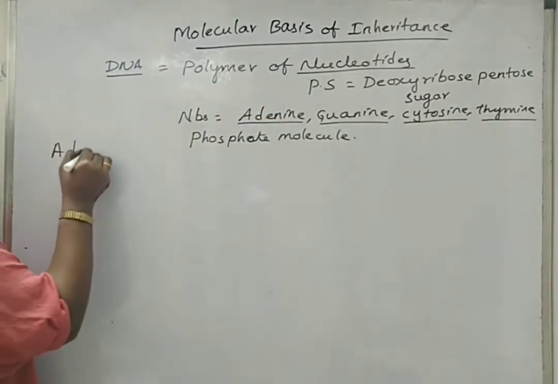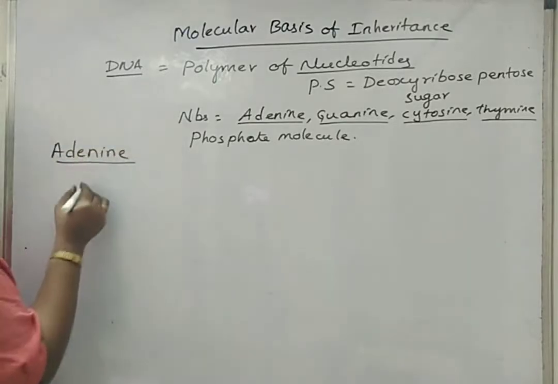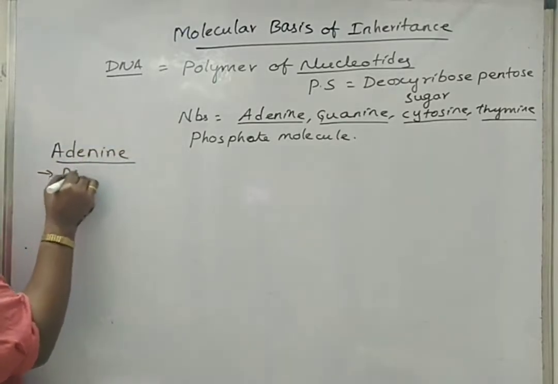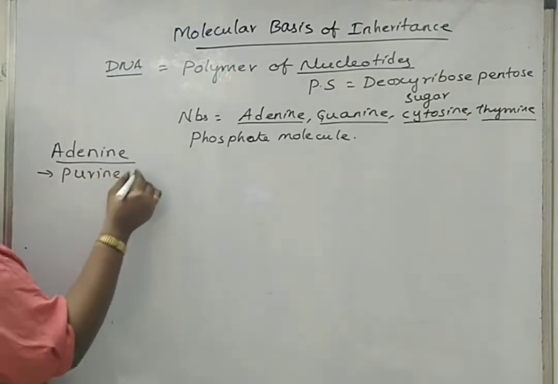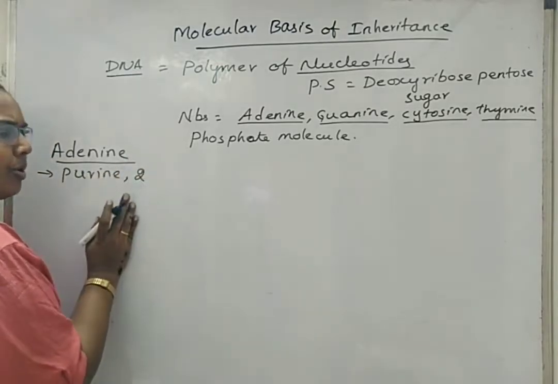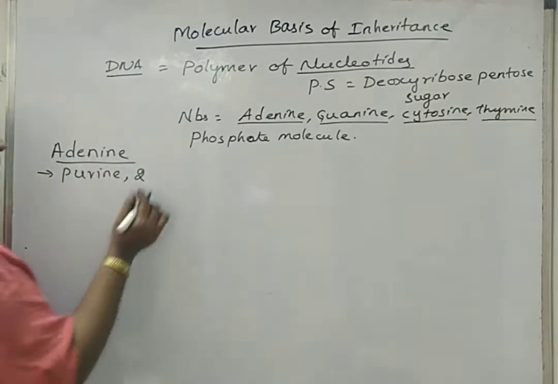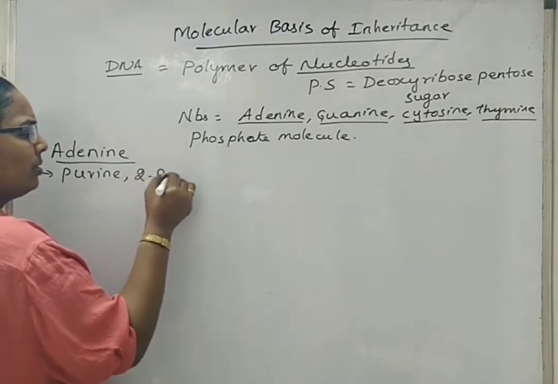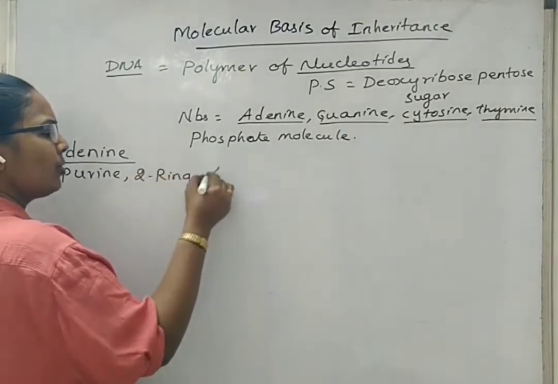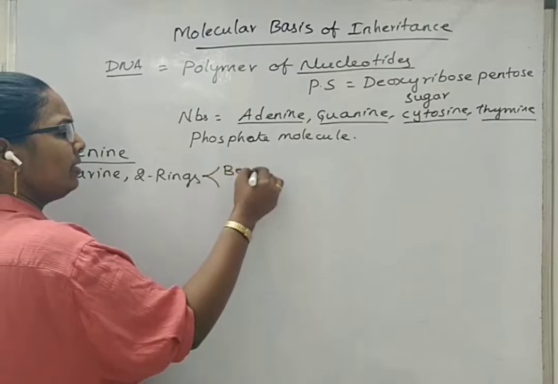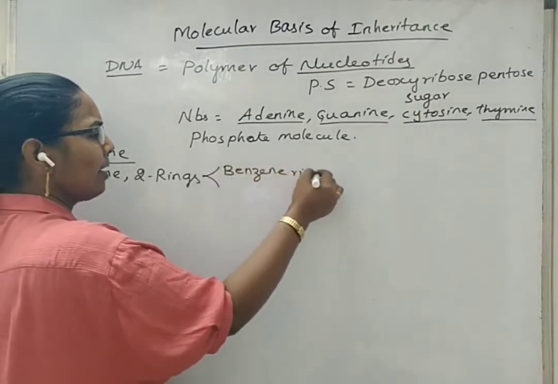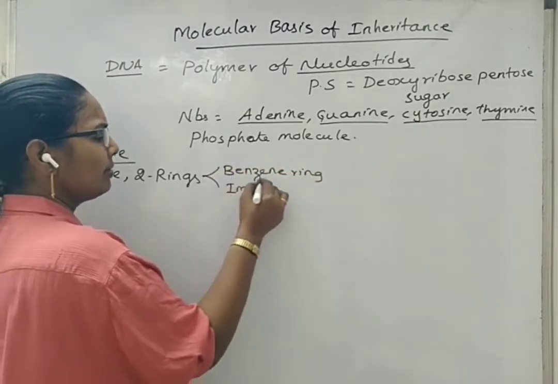First one, adenine. Adenine is a purine. It is made up of two rings, so it is called a dicyclic compound. What are those two rings? One is benzene ring, another is imidazole ring.